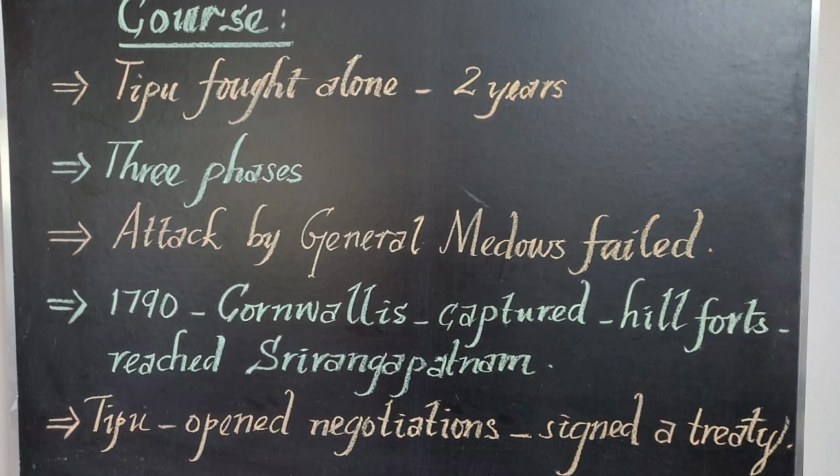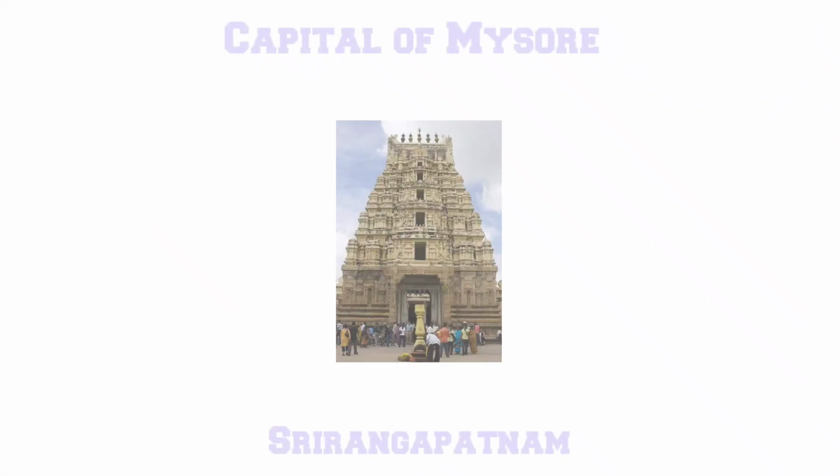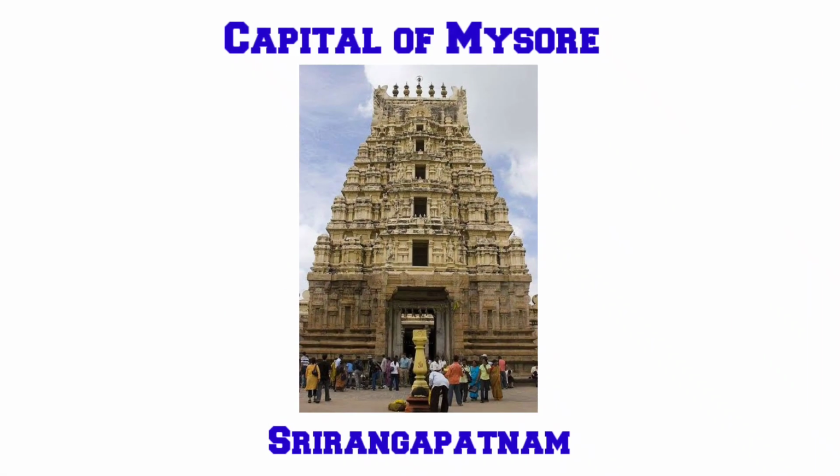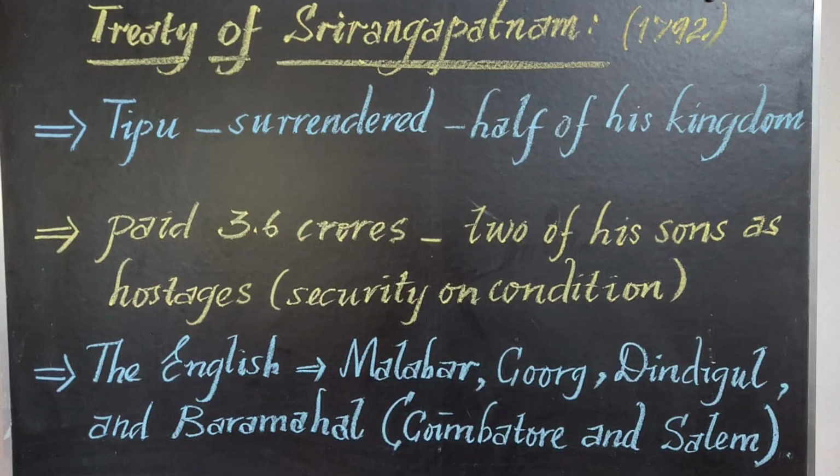It seems to be a victory for the British, because Cornwallis was a great general and also a warrior. He tried to capture Srirangapatnam and surrounded it by attacking the hill forts around it. So a treaty was signed. The treaty was called the Treaty of Srirangapatnam. The Third Anglo-Mysore War came to an end by signing a treaty between the British and Tipu Sultan at Srirangapatnam. It is known as the Treaty of Srirangapatnam in the year 1792. So it was a success to the British only.